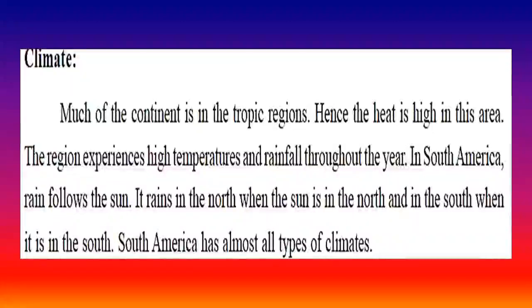In South America, rain follows the sun, meaning the rainfall will be on whichever side the sun is. It rains in the north when the sun is in the north, and in the south when it is in the south. South America also has all the types of climates.